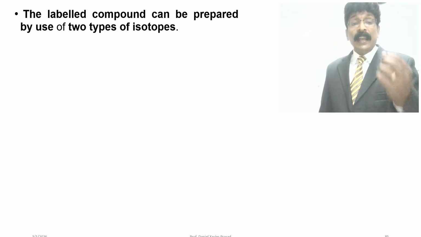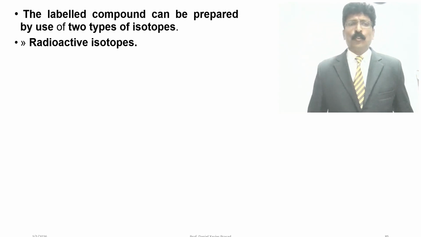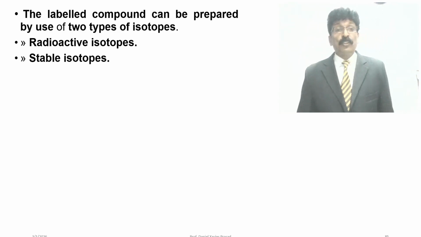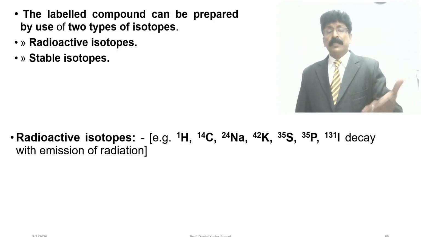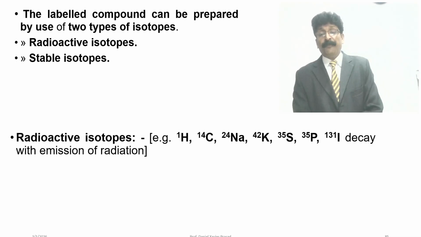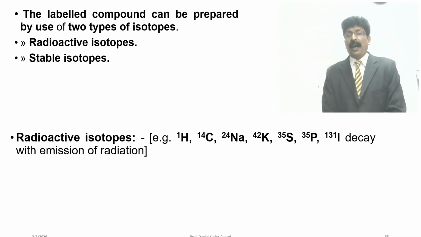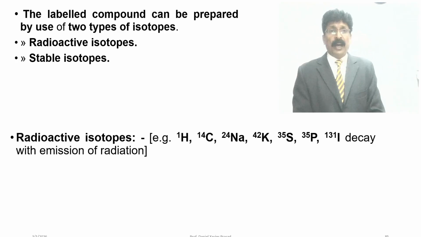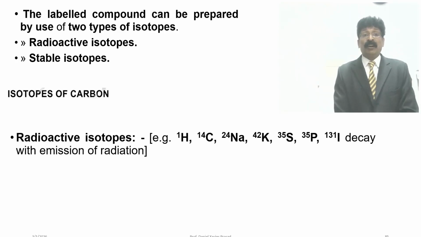The labeled compound can be prepared by using 2 types of isotopes: radioactive isotopes and stable isotopes. Radioactive isotopes are hydrogen-3, carbon-14, sodium-24, potassium-42, sulfur-35, phosphorus-32, iodine-131, which decay with emission of radiation.